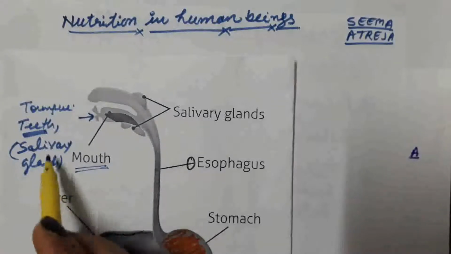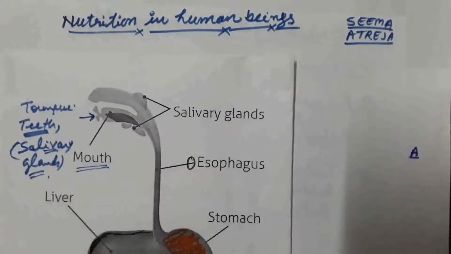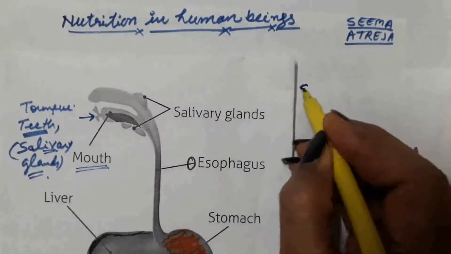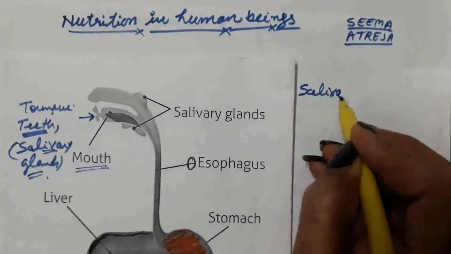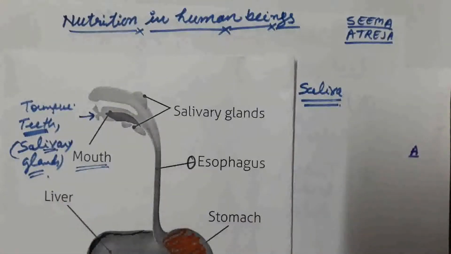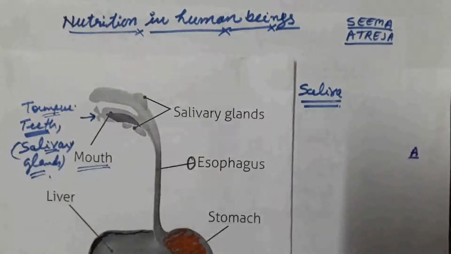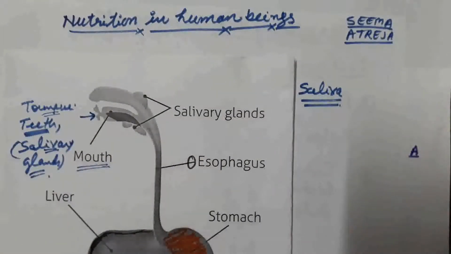What is the function of salivary glands? Salivary glands secrete saliva. Saliva mixes with the food. The tongue helps in mixing the food with the saliva. Saliva moistens the food material.